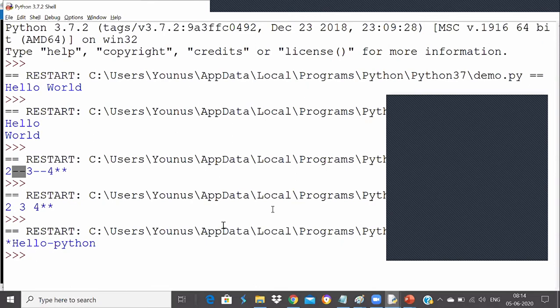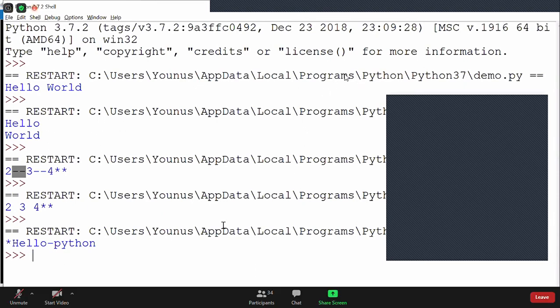How many of you confirm that it will print star hello hyphen Python? Confirmed. Very good. Satyam, Shiva Krishna, thank you. Ubul, thank you. Prashanti, Anjali, Nitin, Snehal, Vishwajit, Aditi.